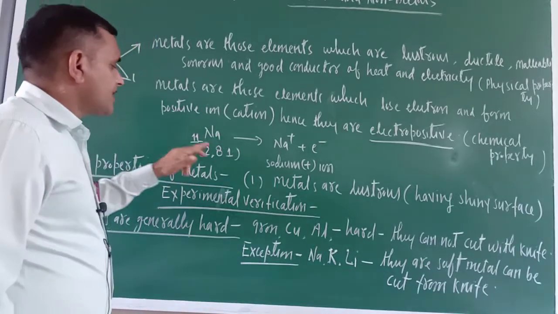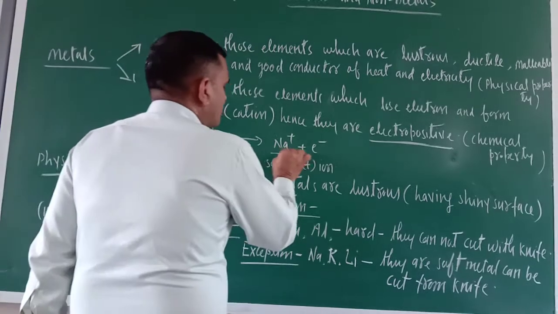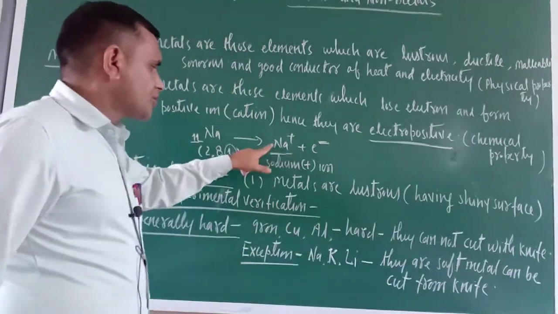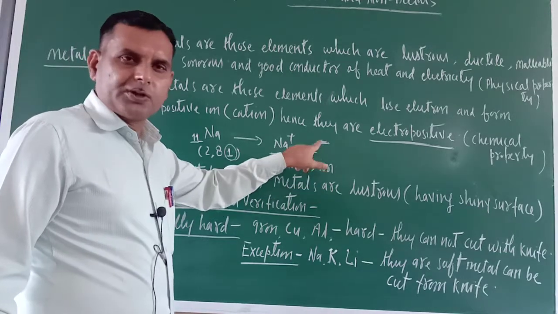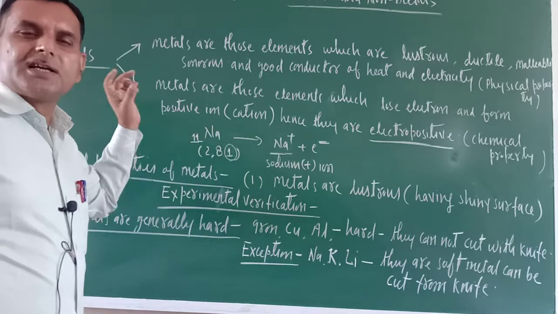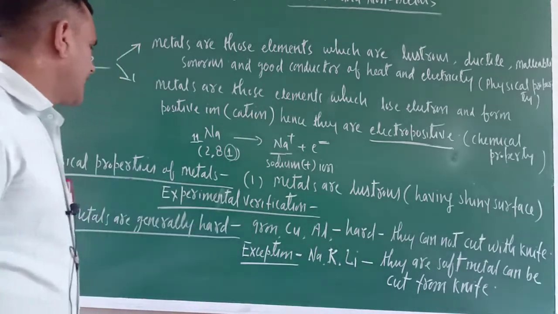So sodium, just see, has 1 electron in its outermost shell. It will lose 1 electron and form a sodium positive ion. It is losing 1 electron. That is why sodium is an electropositive metal. So since they lose electrons, that is why they are called electropositive elements.